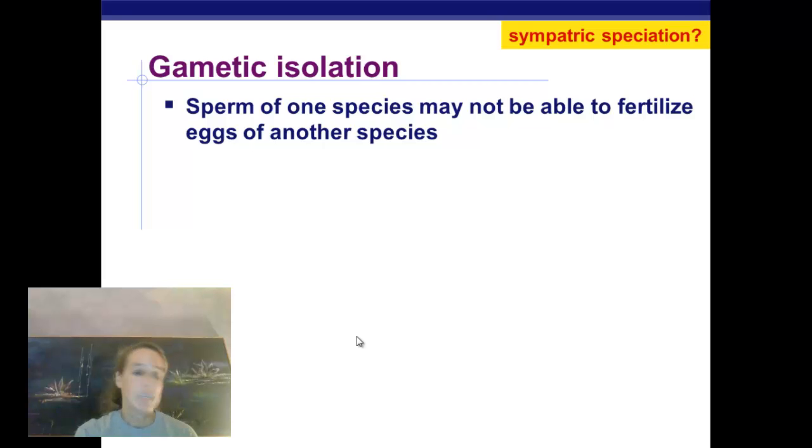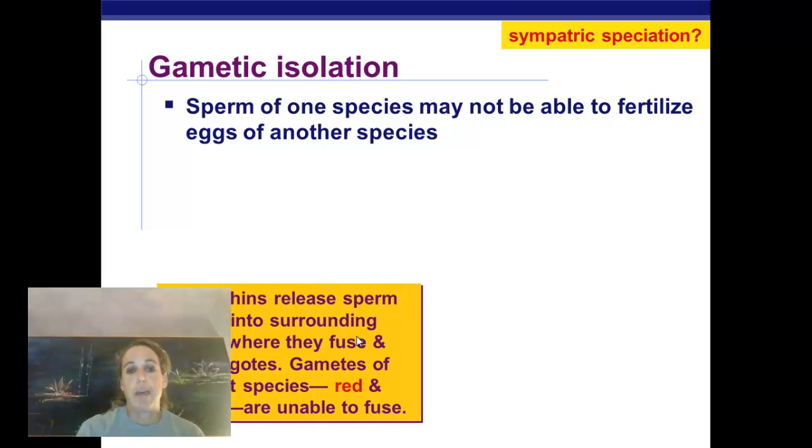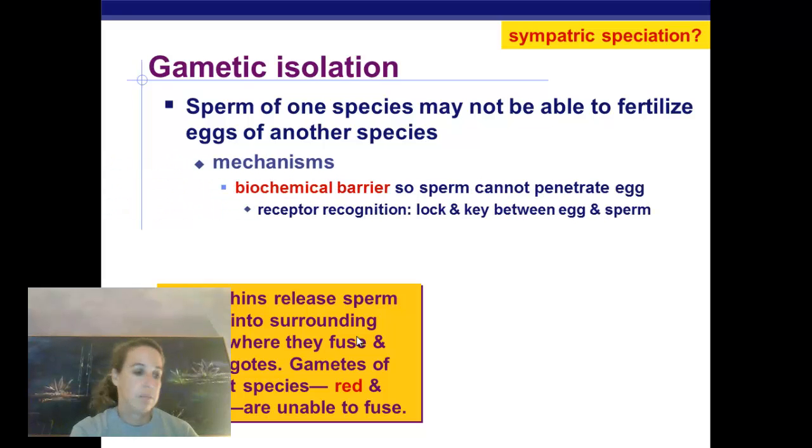All right, the next one is gametic isolation. Gametic isolation means that perhaps fertilization was attempted, but the sperm cannot fertilize the egg. So there's no way for them to be able to reproduce. So sea urchins release sperm and eggs into the water where they fuse and form zygotes. I was looking for the picture.